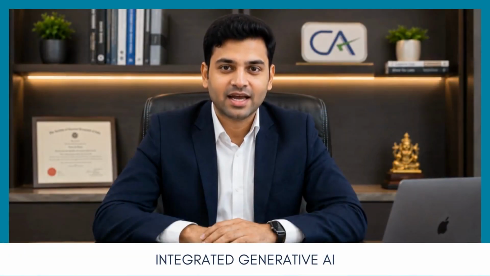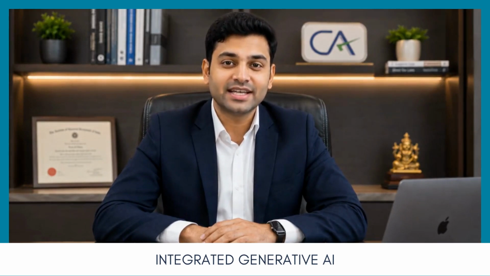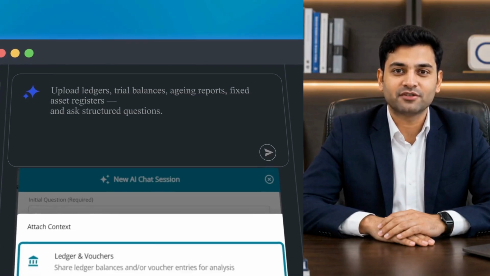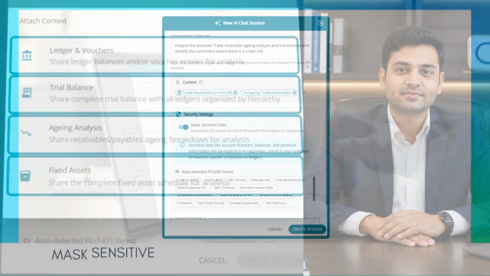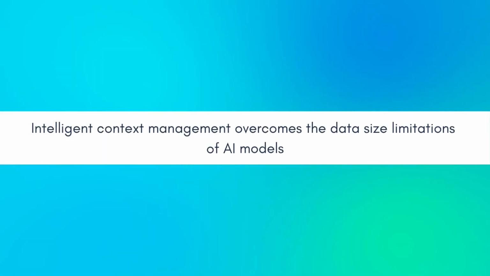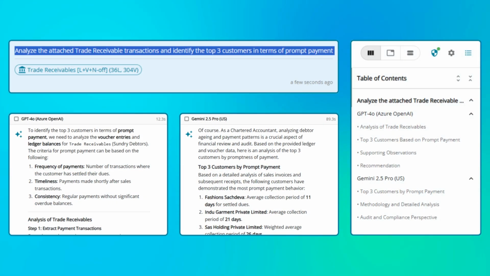With Ask AI, perform advanced data analysis by interacting with multiple AI models and attaching relevant data directly from within the assignment. Built-in data masking automatically protects sensitive information, while intelligent context management overcomes the data size limitations of AI models, enabling you to analyze large datasets securely and effortlessly.